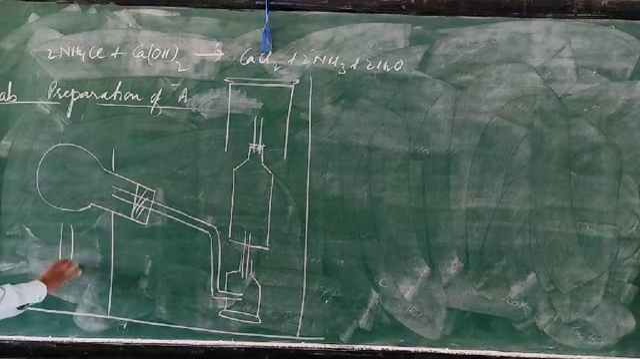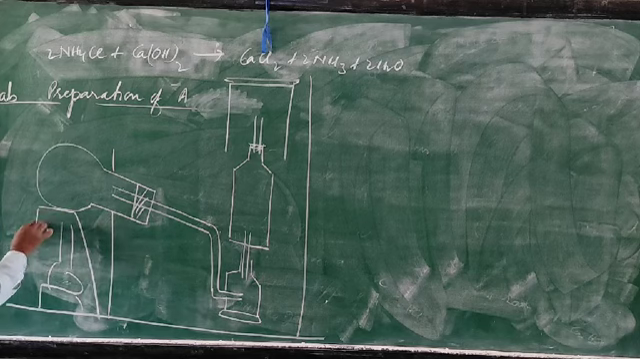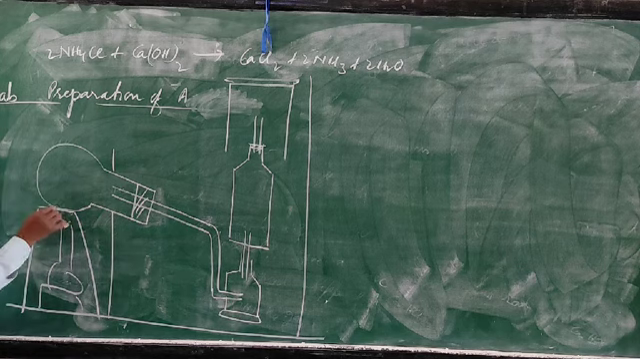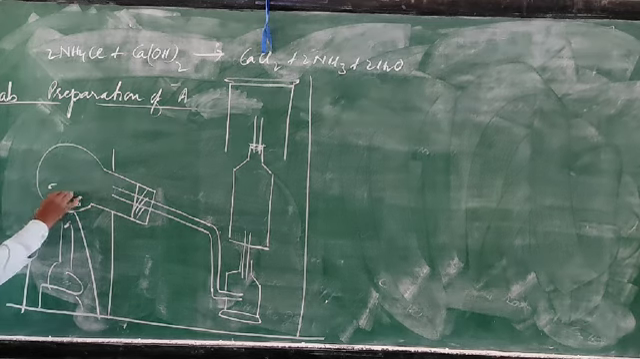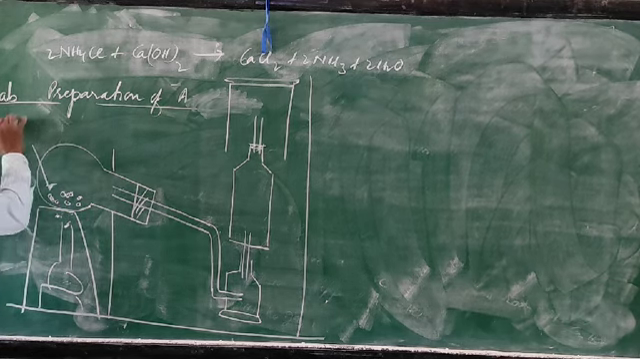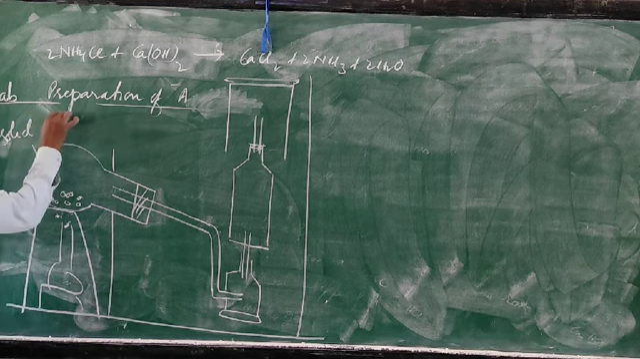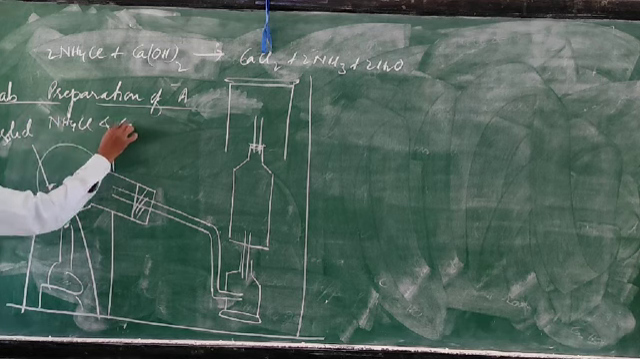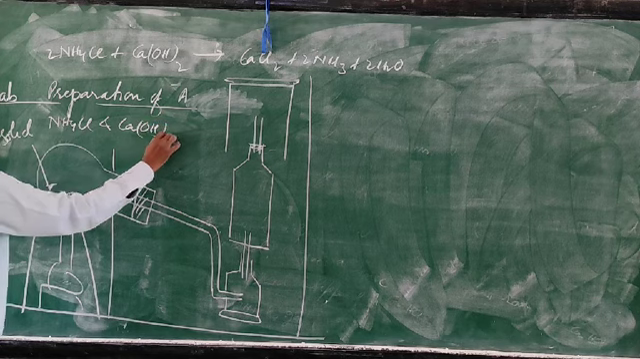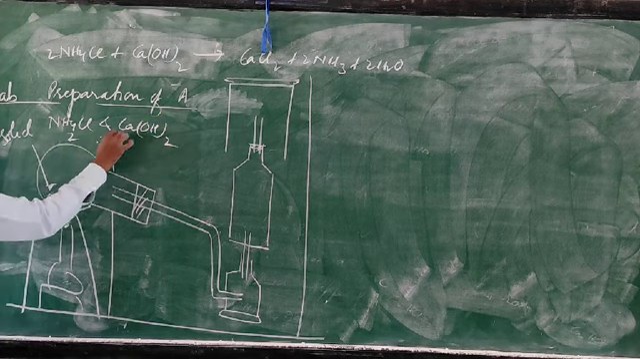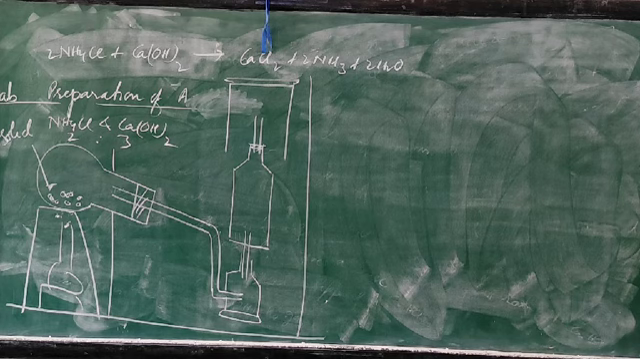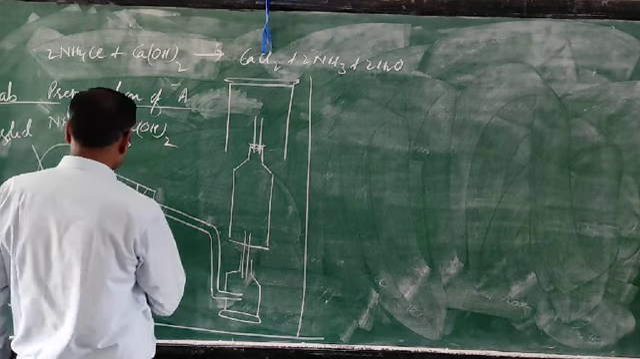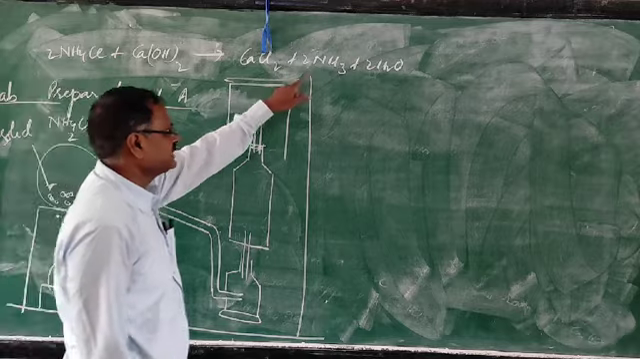Here a tripod stand is there. Then the flask is heated. In the book it is shown in gas form, or it seems liquid is there, but I want to tell you, here all are solid only. So we use solid ammonium chloride and calcium hydroxide, and the ratio is 2:3. Calcium hydroxide is more. When it is heated, ammonia is formed.